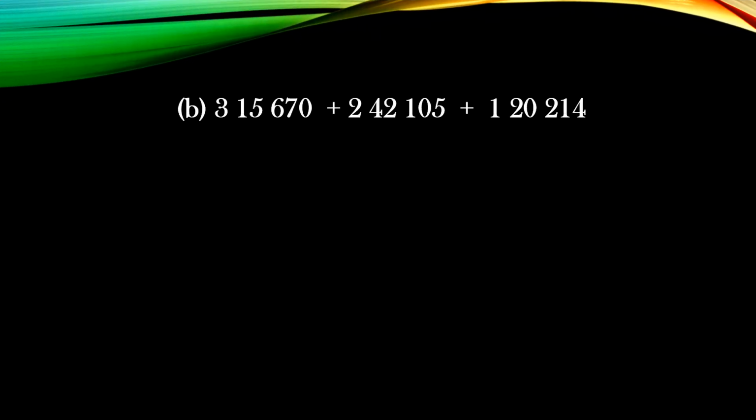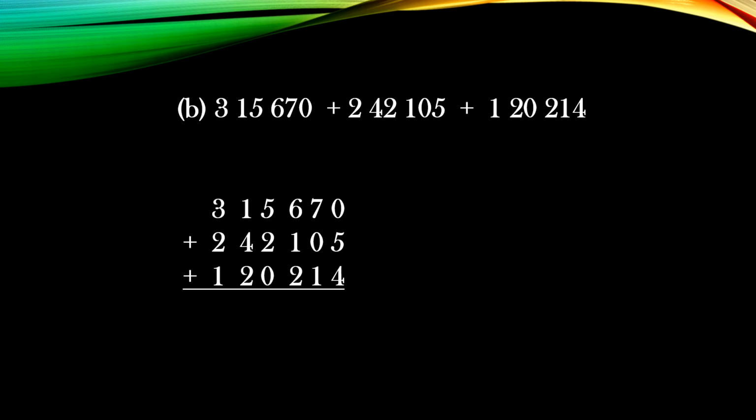Now children, B part, 3,15,670. This you will add with 2,42,105. Then you will add 1,20,214. Okay, all the numbers should be placed according to their places only. Ones will be having ones numbers, tens will be having tens numbers, like this. You have to mention according to their places. Then you have to add on from ones.